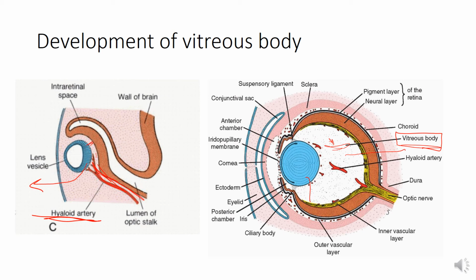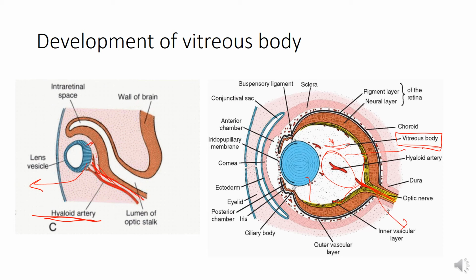When the lens matures during the fetal life and does not require blood supply anymore, the distal part of hyaloid artery, you can see here, degenerates, whereas its proximal part persists as the central artery of retina. So it is going here in the optic nerve and it supplies the retina. So this is the central artery of retina.